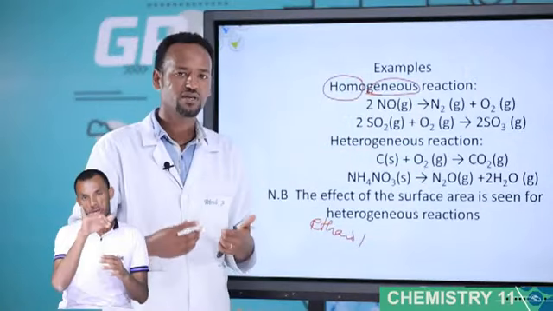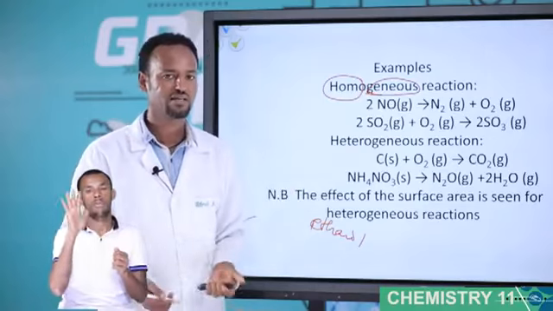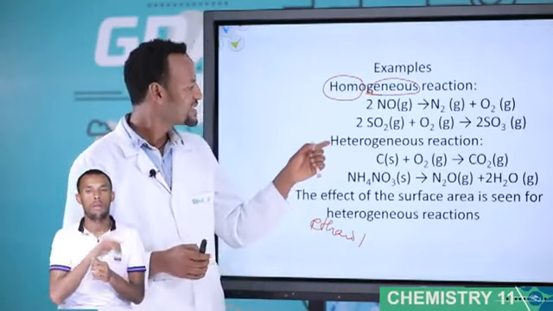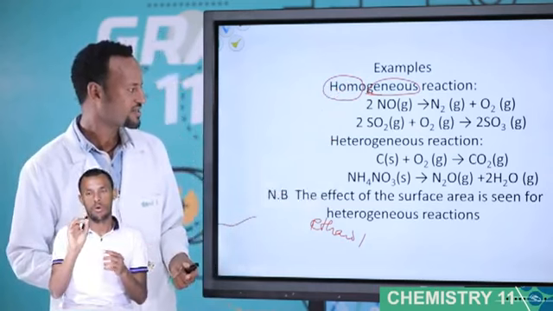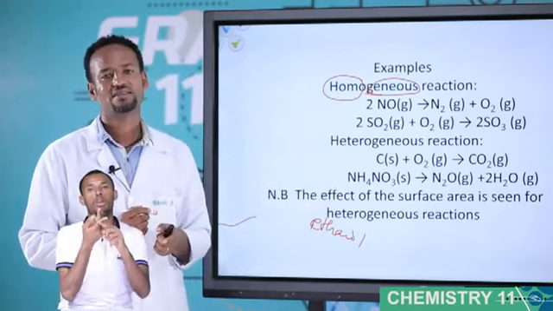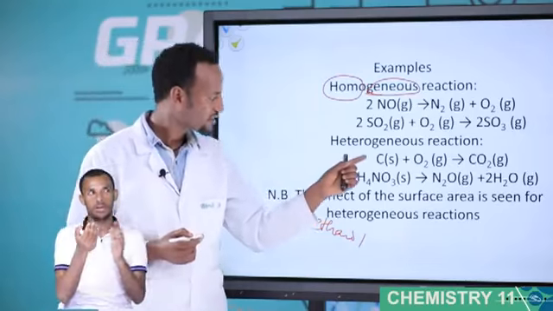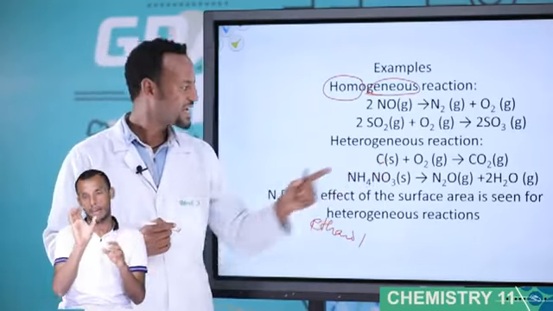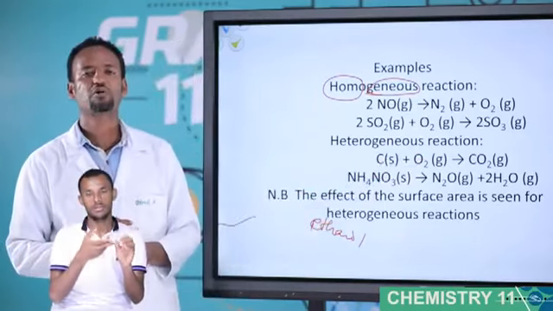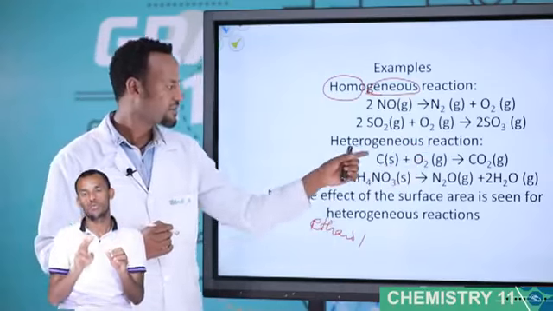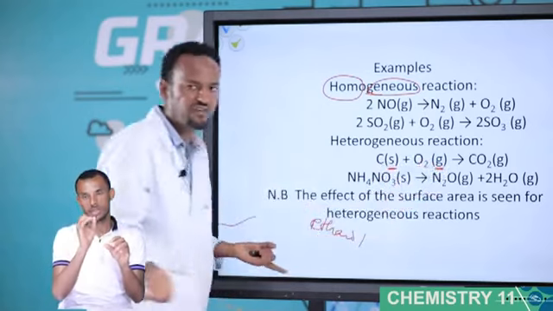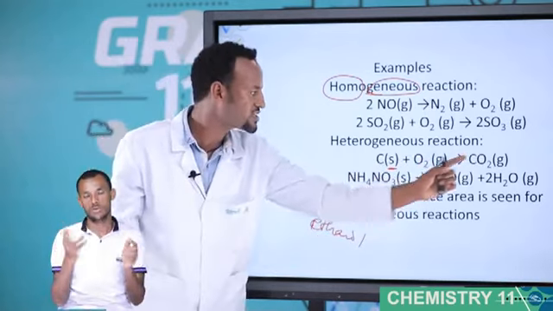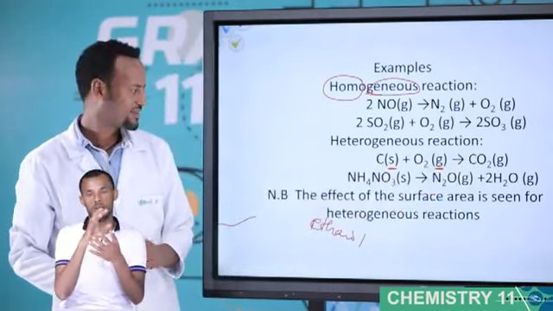Homogeneous means the same type, the same kind, which is similar. The second one is heterogeneous reaction. In a heterogeneous reaction, different states exist. Look, carbon solid plus oxygen gas gives carbon dioxide gas. Carbon is solid, oxygen is gas. The same phase? No, different phase. This type of reaction is a heterogeneous reaction.